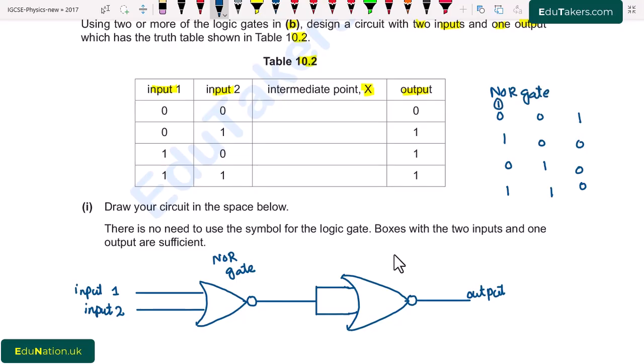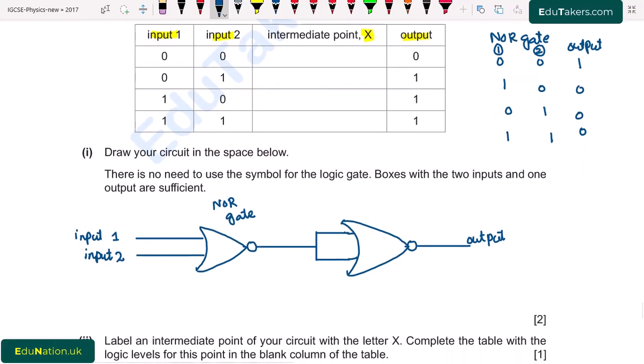It is input 1, this is input 2 and this is output. So considering this table, if I take here that this input is 0 and this input is also 0. So when both of the inputs are 0, 0, output is 1. So I write here it is 1.